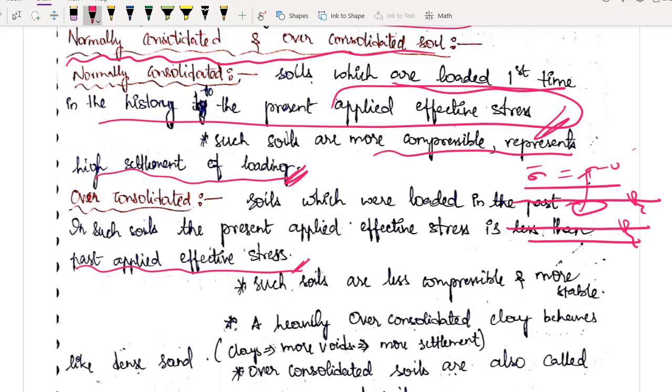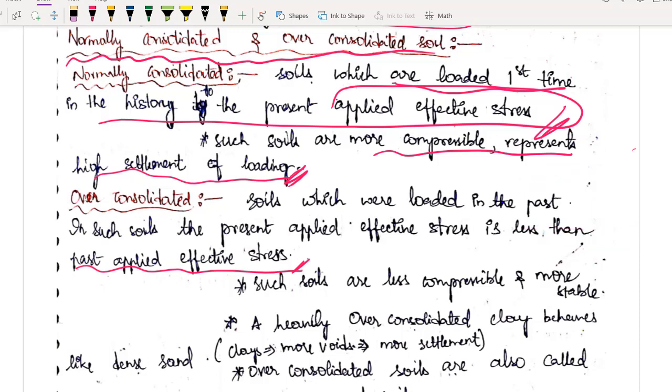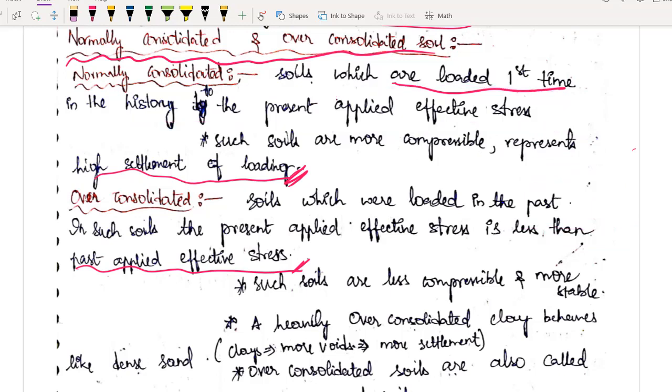Pore water pressure has increased, therefore my effective stress decreased. Agreed or not? So what happened? Previously my stress was more, but now my stress is less. So this case again is nothing but over consolidated soil. This soil was taking more stress, but now it is taking less stress. This type of condition comes under over consolidated soil. I hope the concept is clear, right?